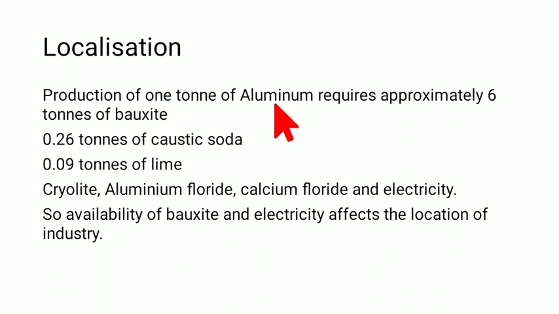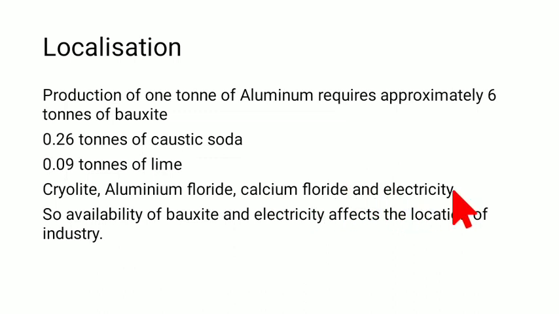Production of 1 ton of aluminum requires approximately 6 tons of bauxite. So bauxite is the raw material here. You need 6 tons of bauxite to create 1 ton of aluminum. Okay, you are getting a picture now. Also 0.26 tons of caustic soda, 0.09 tons of lime, and high electricity.